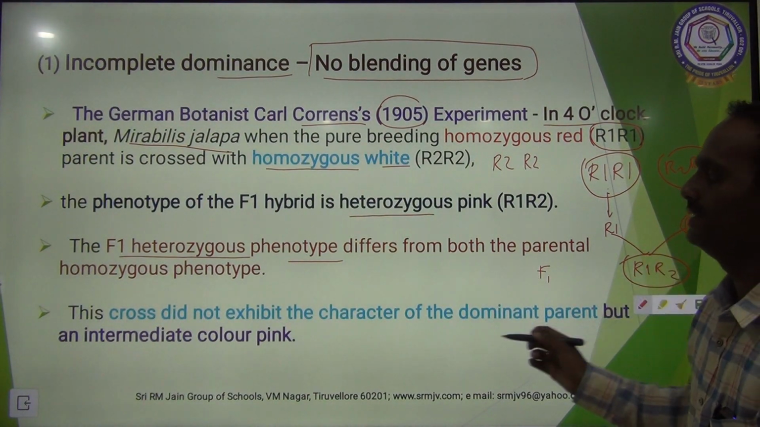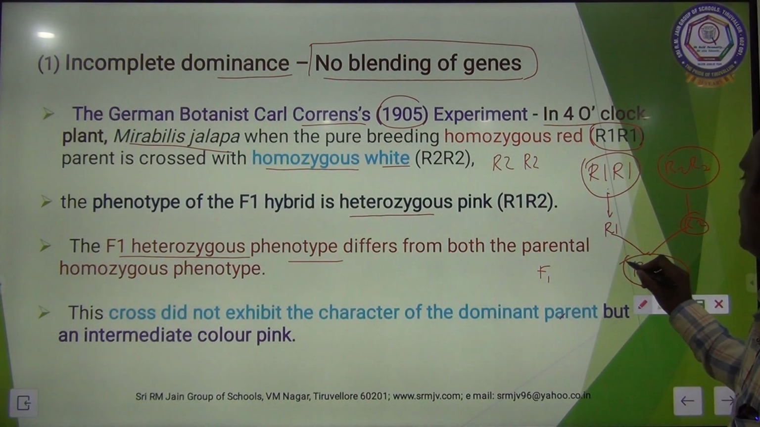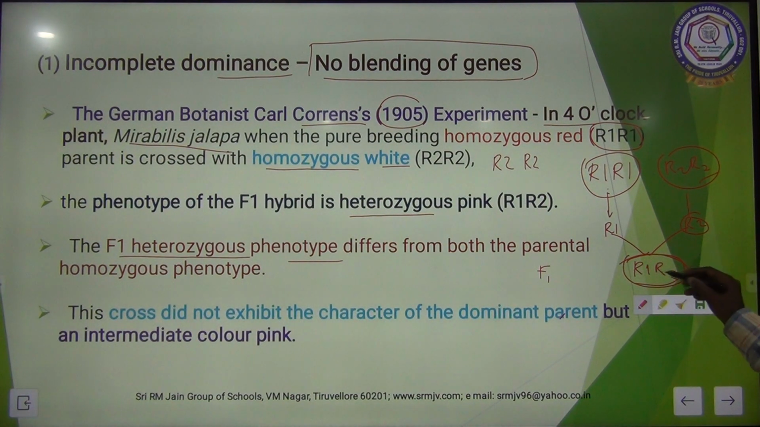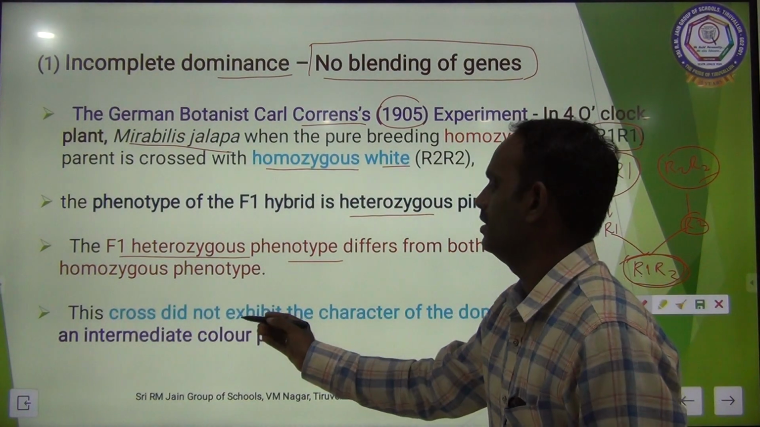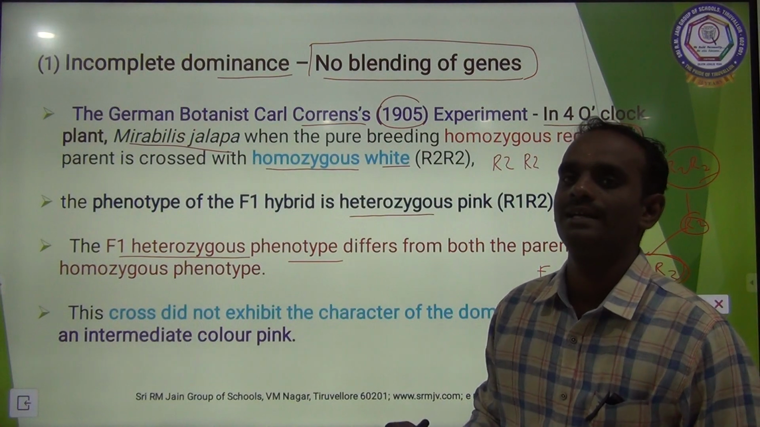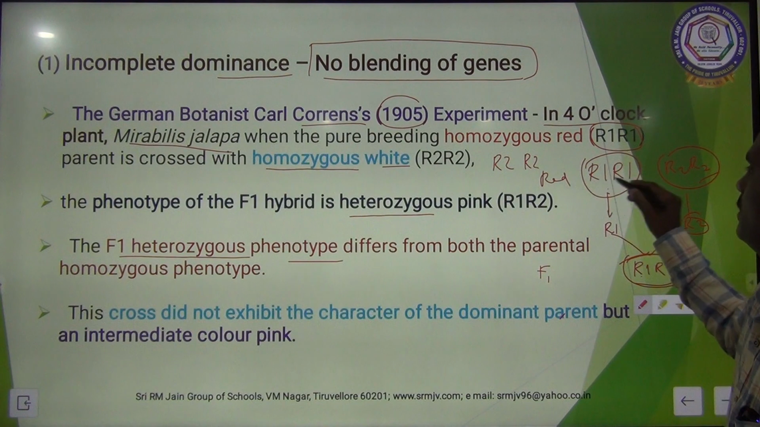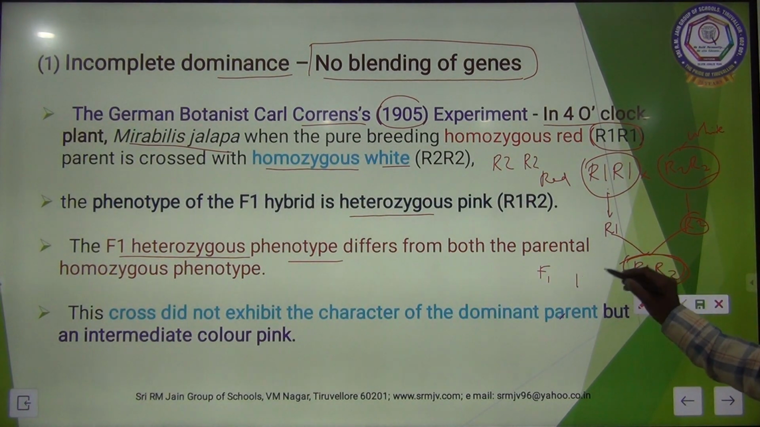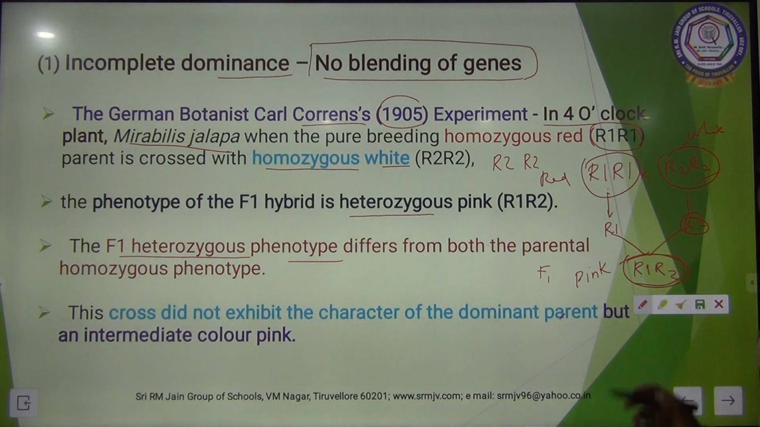See here, this cross did not exhibit the character of the dominant parents. So this character is totally different. Here R1 R1, here R2 R2, but the F1 is R1 R2. So this cross did not exhibit the character of the dominant parent, but an intermediate color, pink. So when red is crossed with white, we get the intermediate color called pink. Clear, children?